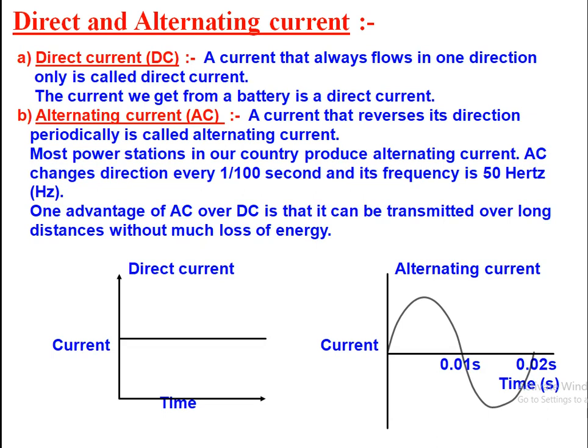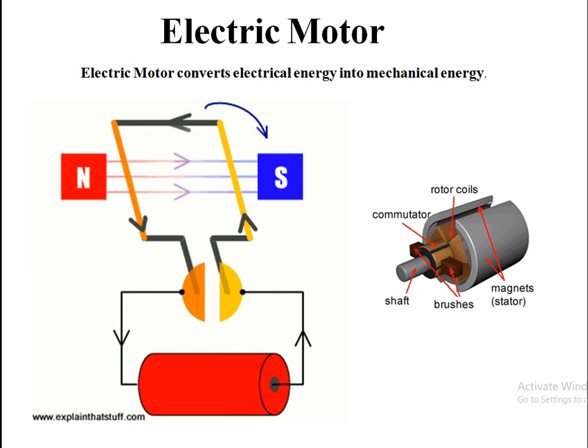The main advantage of alternating current over direct current is that it can be transmitted over long distances without loss of energy. Also, alternating current is quite easy to handle as compared to the direct current. Larger values of alternating current are quite easy to handle as compared to the direct current. So these points are about direct current and alternating current. Now we are going to see the most important part of this chapter, and that is the electric motor.